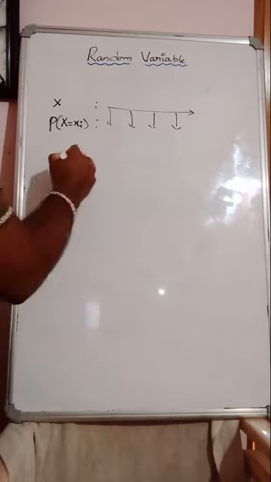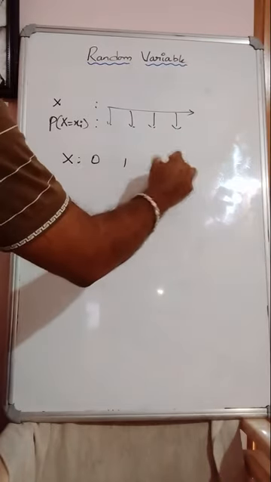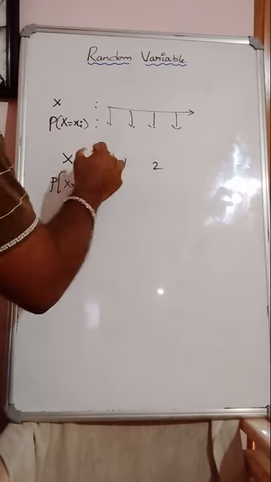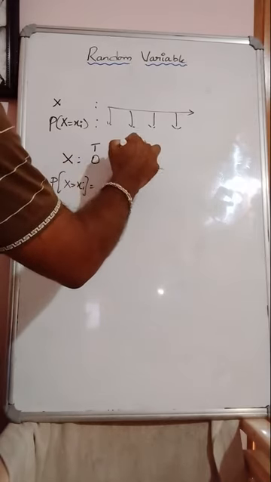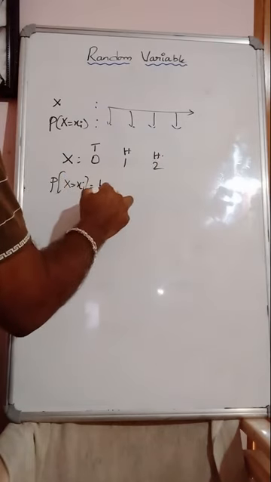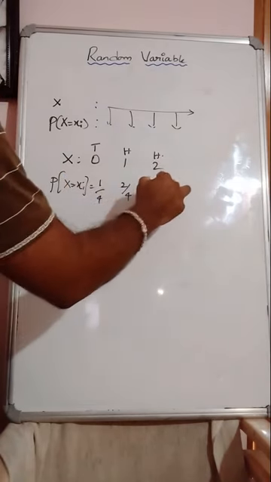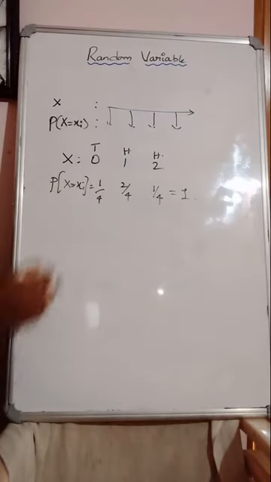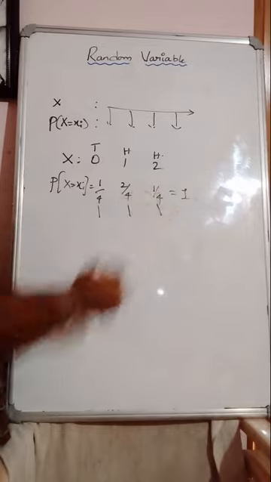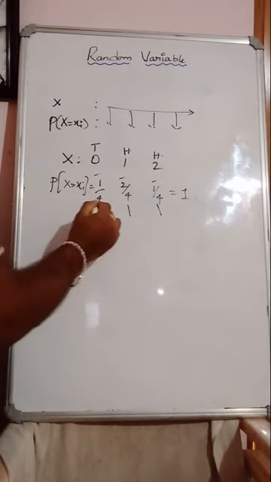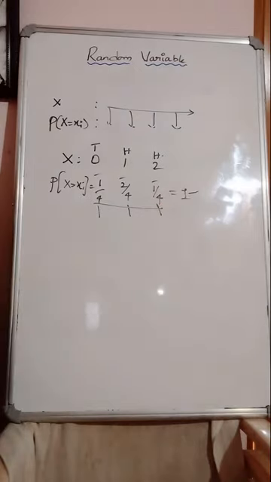For example, x is 0, 1, 2, and probability of x. Here it is the number of tails or heads: 0 tails, 1 head, 2 heads. So this will become 1 by 4, 2 by 4, 1 by 4. Total probability is always equal to 1. Look here, any probability value should not be negative. Yes, all are positive, and total probability will always be equal to 1. This is a discrete case.